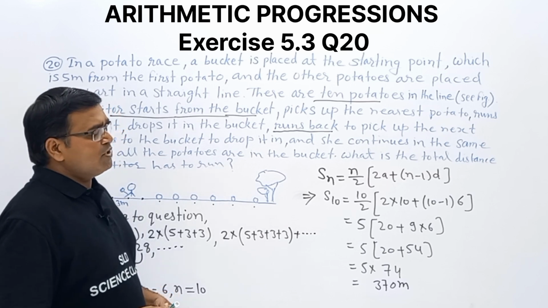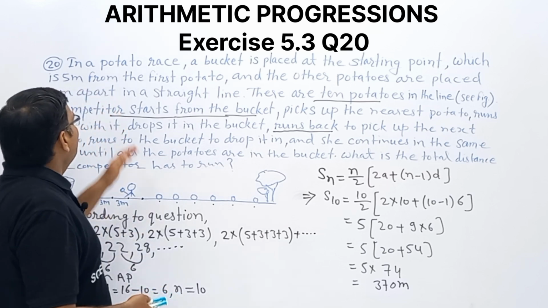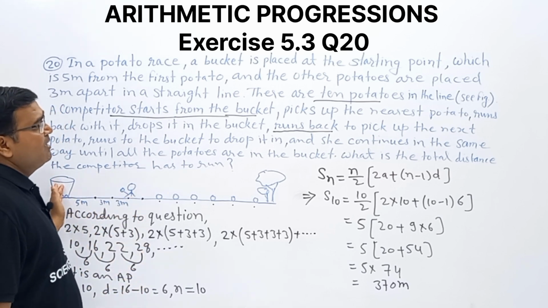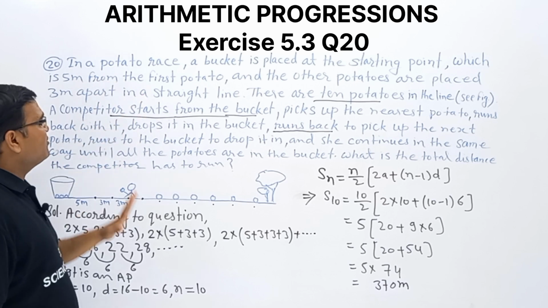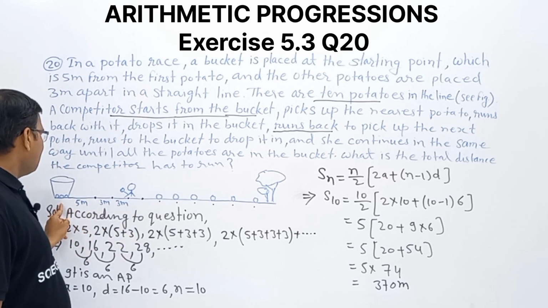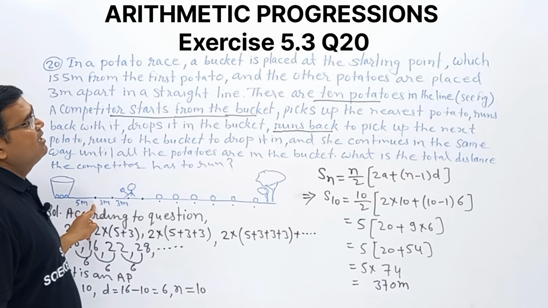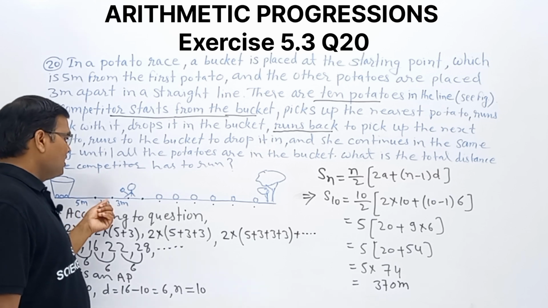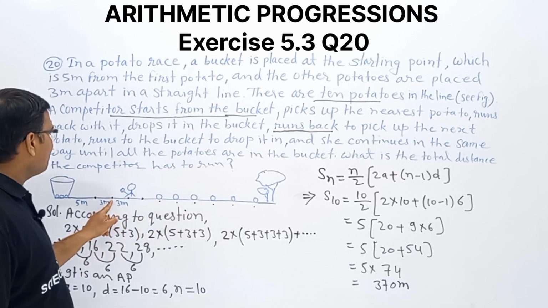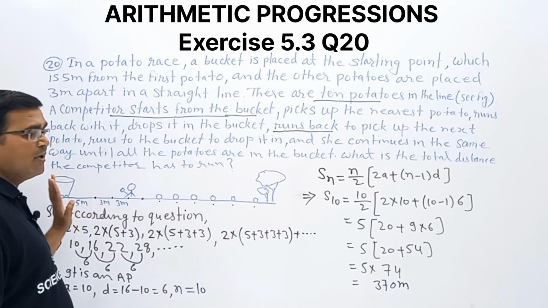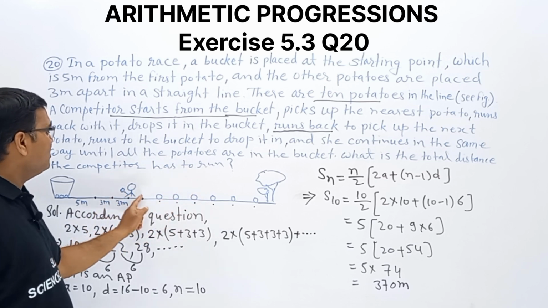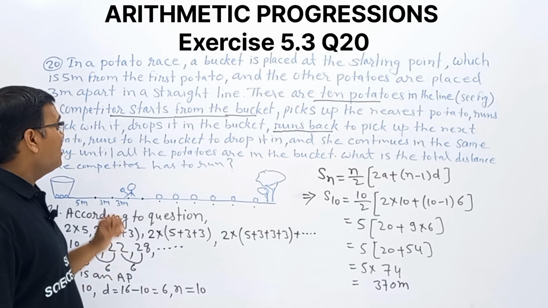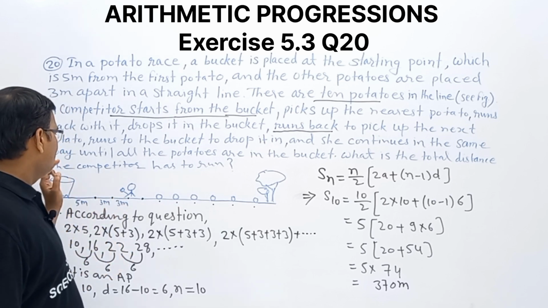Again observe the simple question. In a potato race, a bucket is placed at the starting point, which is 5 meters from the first potato, and the other potatoes are placed 3 meters apart in a straight line. In this race we are having 10 potatoes. The first one is placed 5 meters from the bucket, and the remaining are placed 3 meters, 3 meters, 3 meters like this. Clear? We want to find the total distance and how the competitor is running.